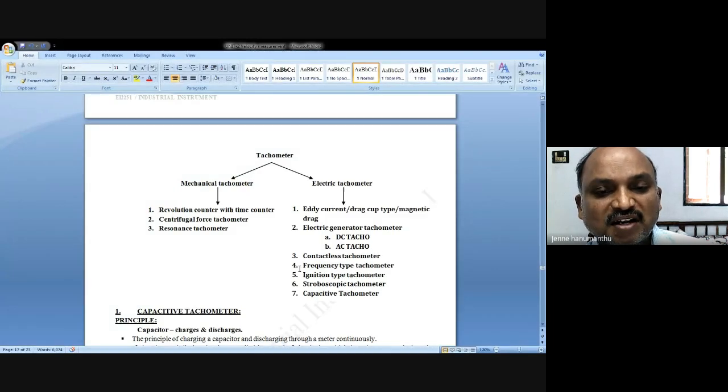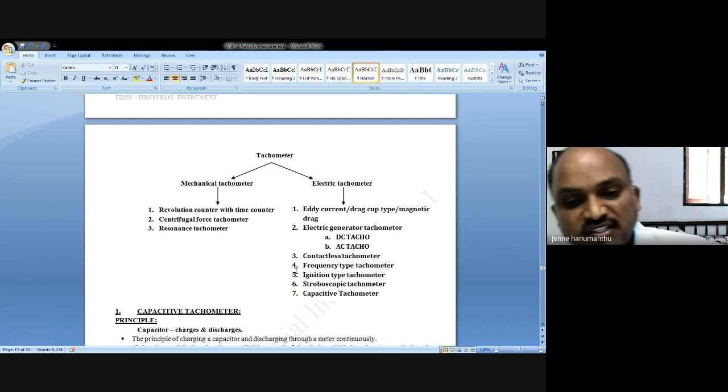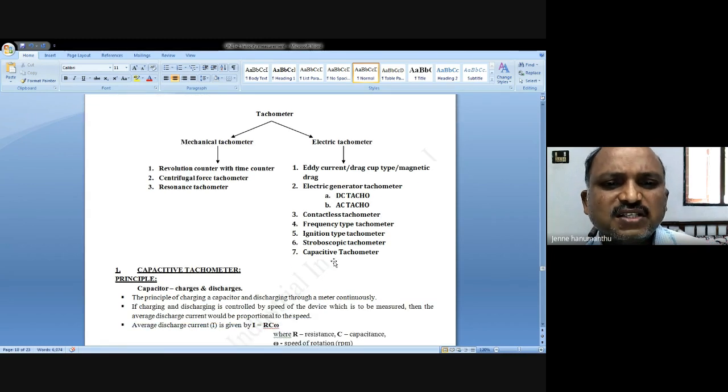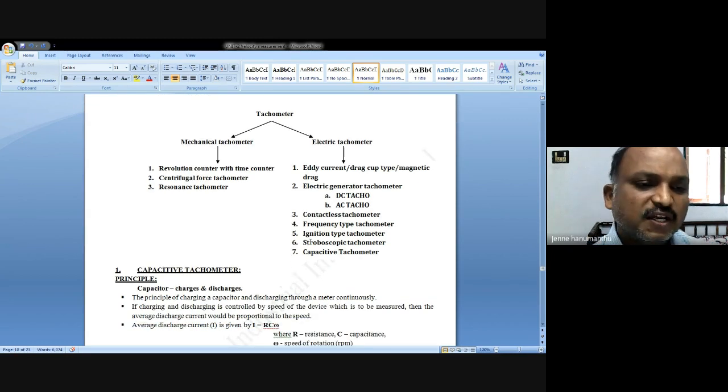Contactless is called digital methods: frequency type tachometer, ignition type, stroboscopic tachometer, capacitive tachometer. But these are not available in the syllabus, only some of the concepts are.